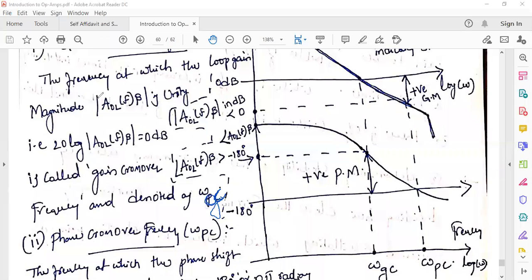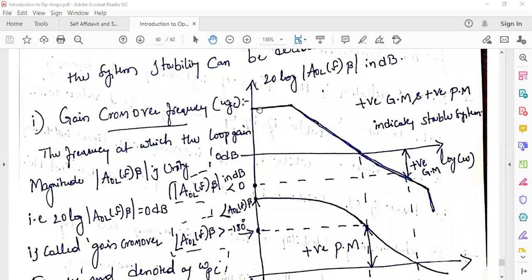Okay. So what is gain crossover frequency? The frequency at which the loop gain magnitude is unity, which in dBs is 0 dB. The logarithm of 1 is how much? It is 0, right? That's why it is 0 dB. So if you observe from the magnitude plot, this is the plot of magnitude versus frequency on a logarithmic scale.